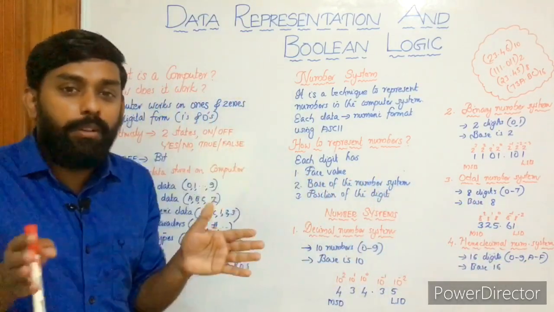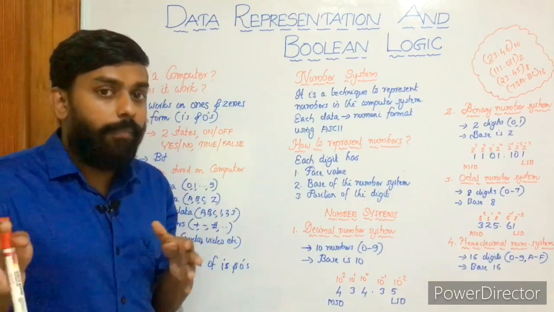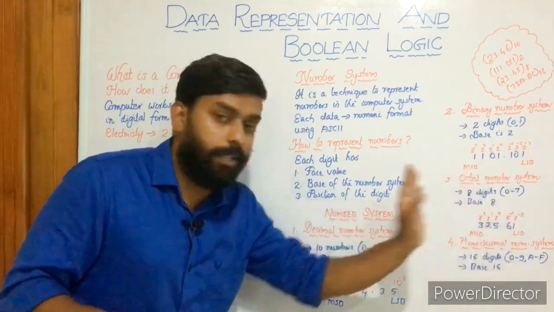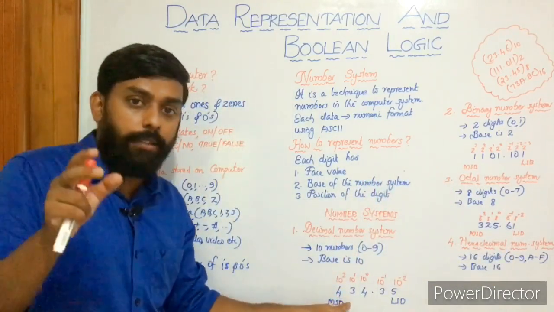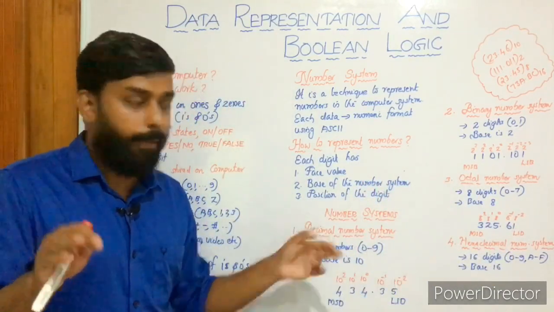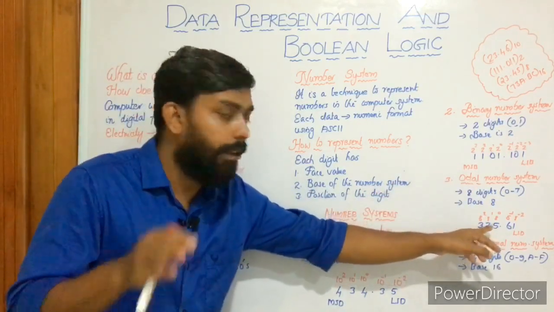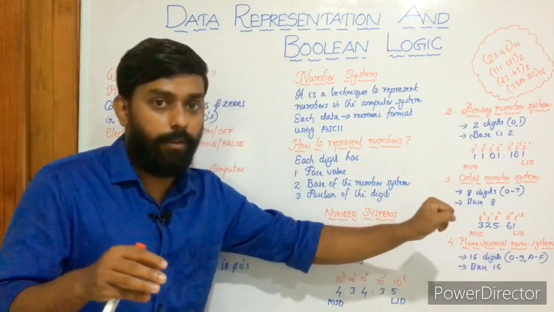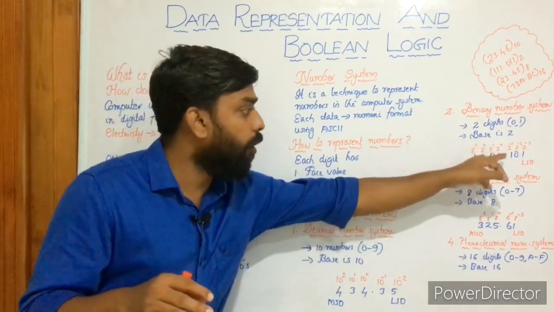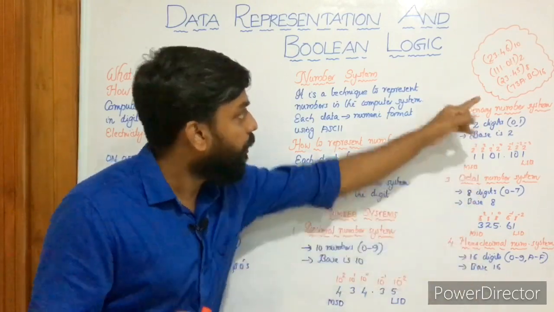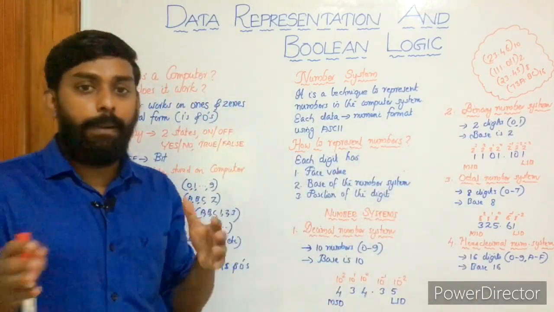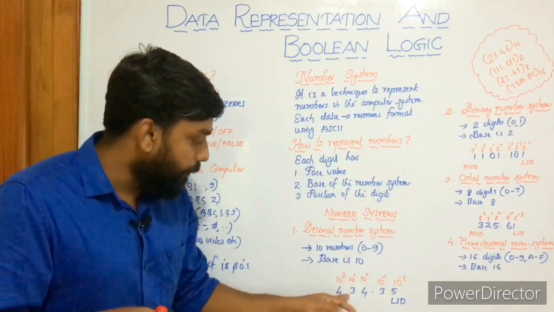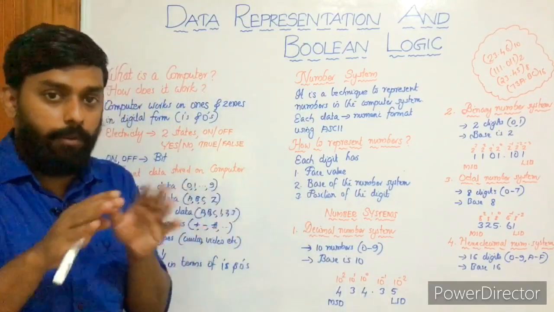325.61. We cannot read it the way we read decimal numbers. In a decimal number system we can say 434.35, but in octal number system we cannot say it that way. Like in decimal number system it is 325.61, right? Here it is 1101.101. Here it is 73A.BC. But in decimal number system we can say it as 434.35, no problem.